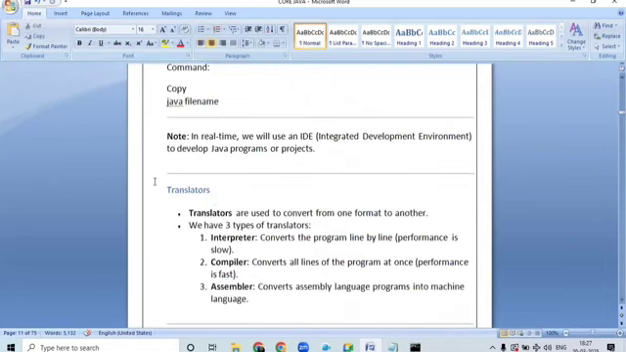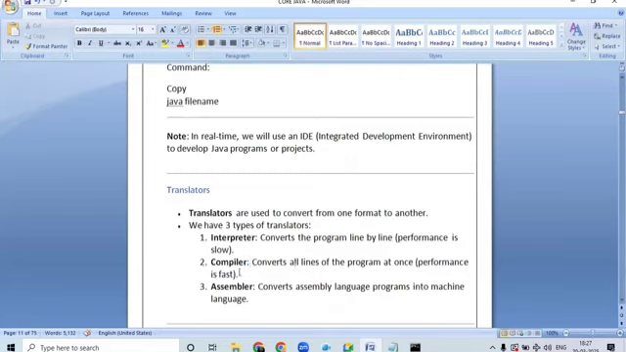Okay, so what is the next one? The next one here is translators. Sir, what are translators? Translators are used to convert one format to another format. In Java, we have three types of translators: interpreter, compiler, and assembler. The interpreter will compile the program line by line. The compiler converts all the lines of the program at once.